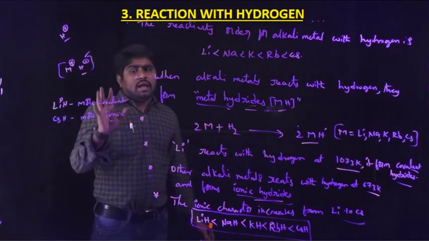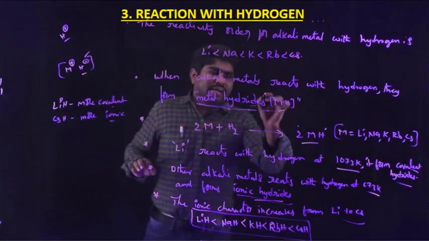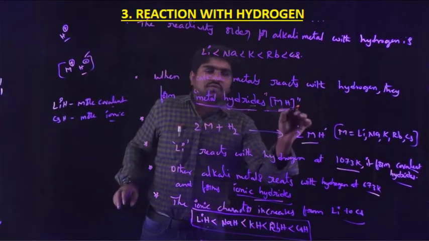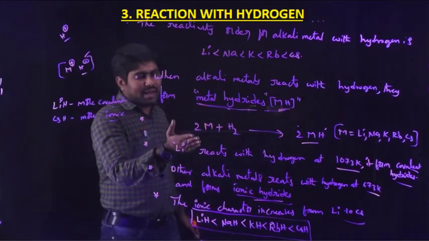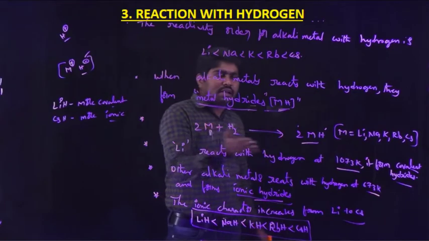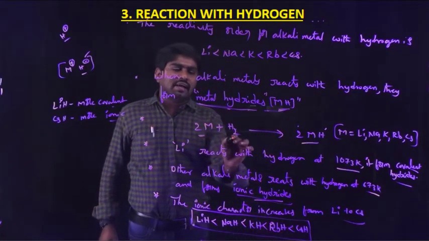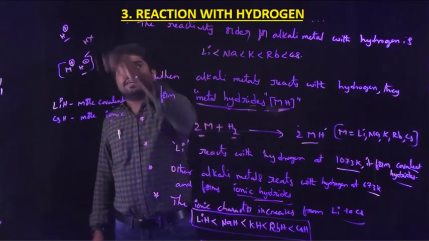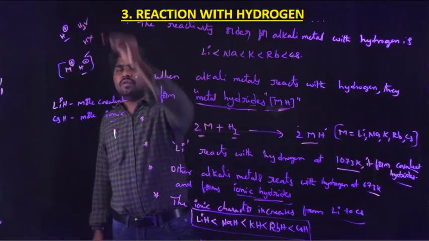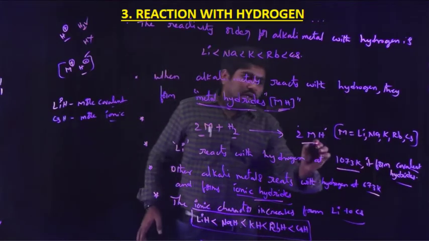To sum up, when alkali metals react with hydrogen, they form metal hydrides which have the general molecular formula MH. Two atoms of metal directly react with hydrogen to form MH. Why are we taking two? Here hydrogen does not exist in single state. Hydrogen always exists as a diatomic gas molecule.